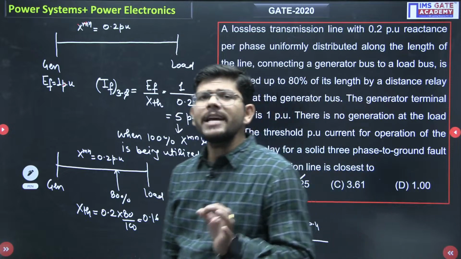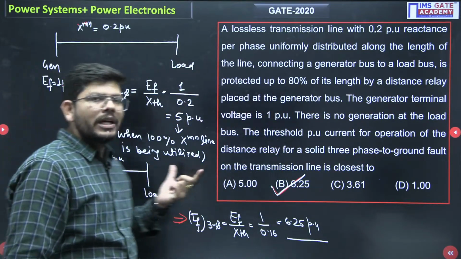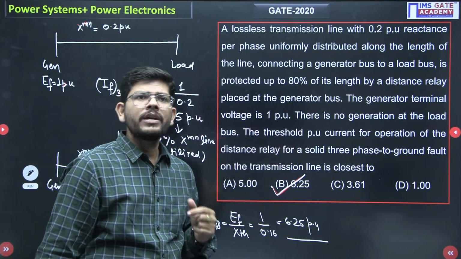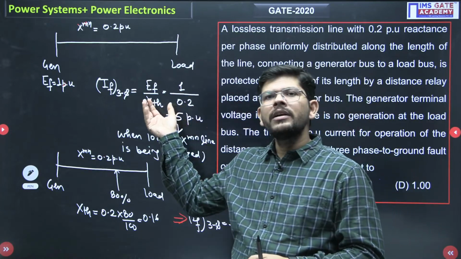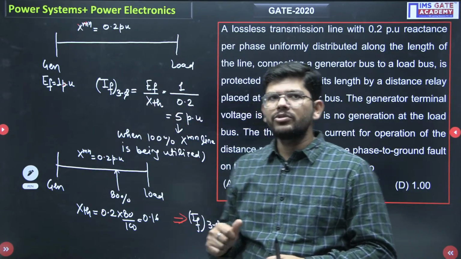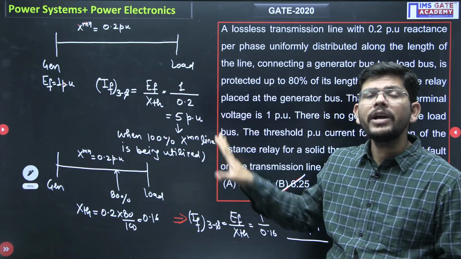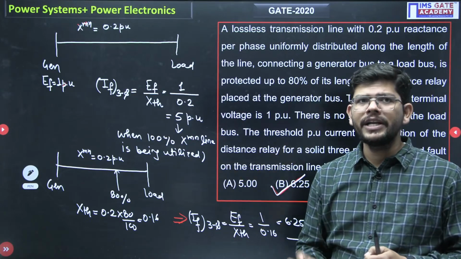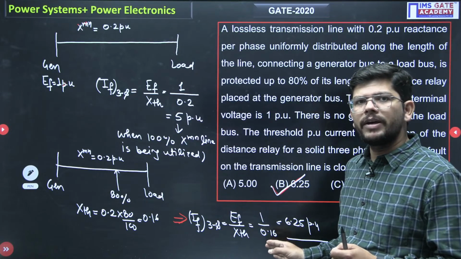So you just have to go with the flow of the question and you will guess what you have to do when you read the question. So normally how we find the fault current? Simply doing E_f by X_TH. So this is the normal fault current, which is 5 per unit, when 100% of the line is protected. When you are only protecting 80% of the line, fault current is 6.25 per unit.